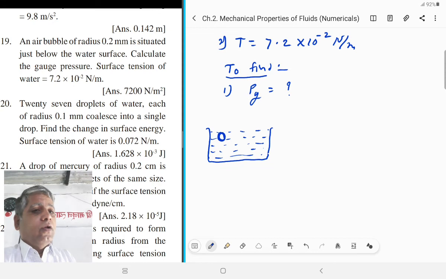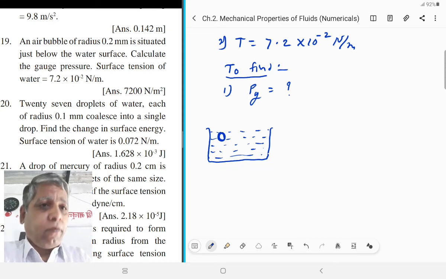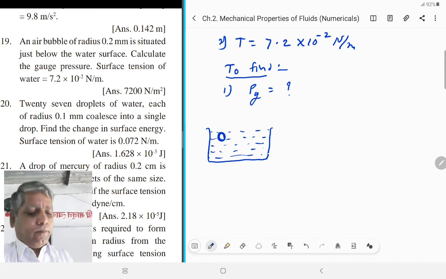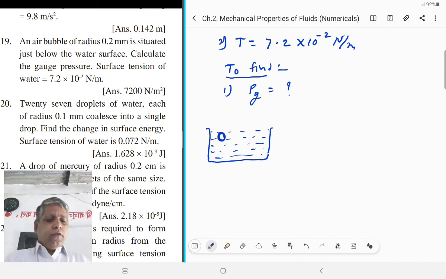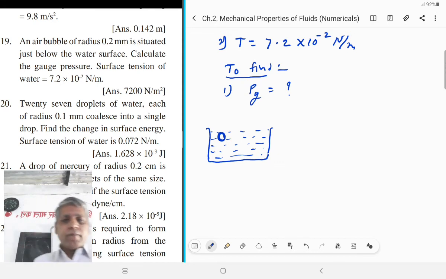Therefore, the difference between the inner pressure and outer pressure is the gauge pressure.